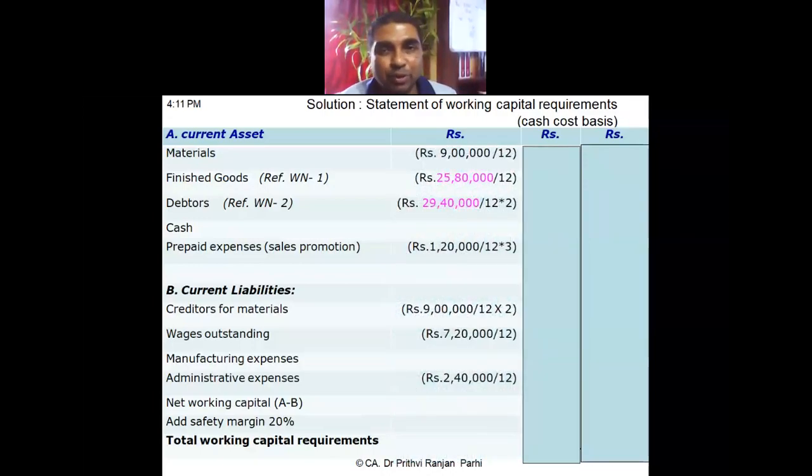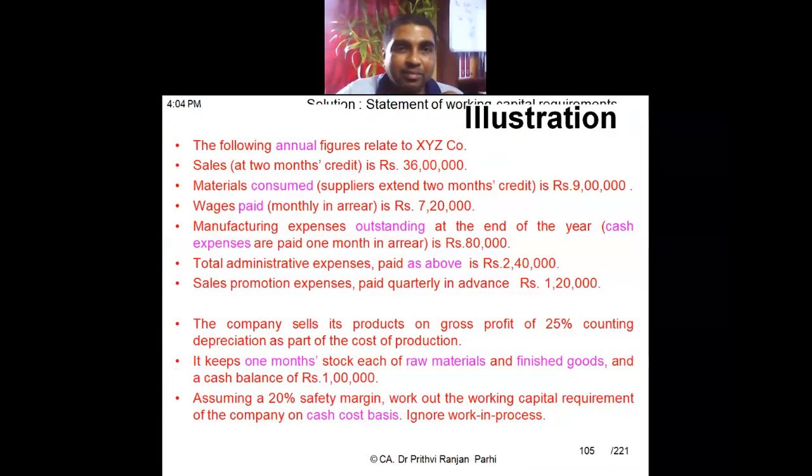First I'll show you how to compute the material. What does the question say about the material? Material consumed is 9 lakh rupees. And for how many days is material kept? It keeps 1 month's stock of raw material and finished goods.